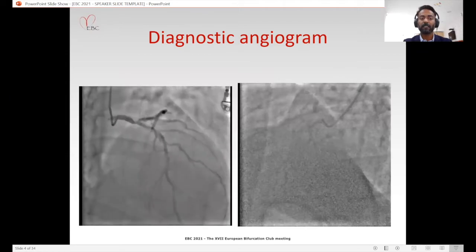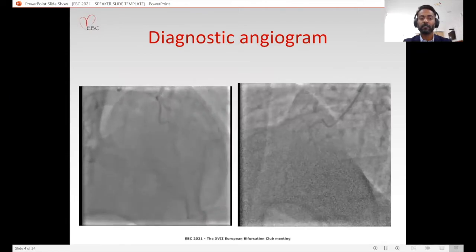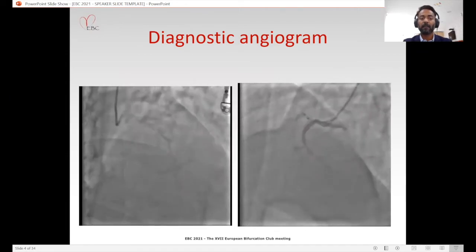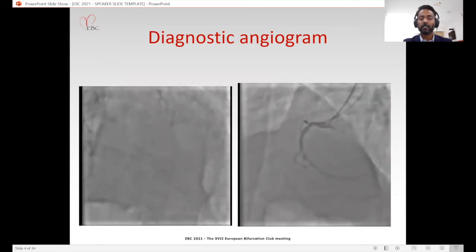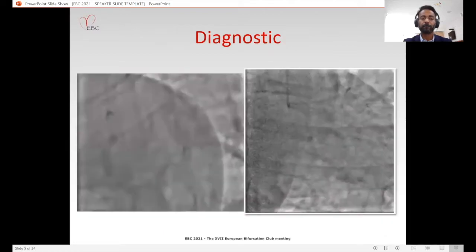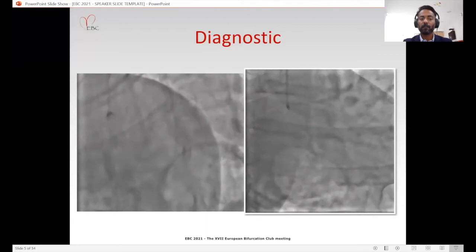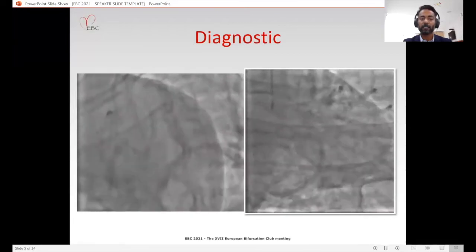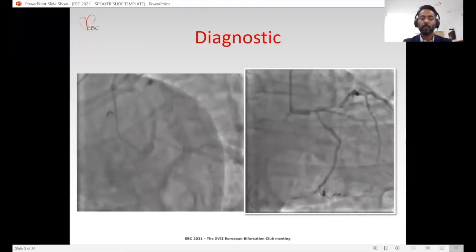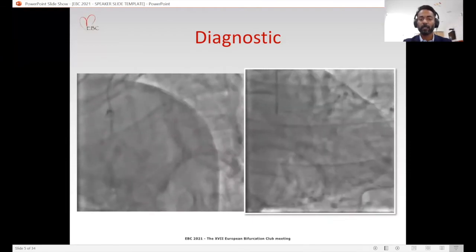As we can appreciate in the cranial projection, the LAD was diffusely diseased, heavily calcified, and was also giving some collaterals to the right coronary artery, which was diffusely diseased with an occluded PDA. In the spider projection, we appreciate eccentric lesion of the circumflex, which had a tight ostial lesion and diffuse disease about 70 to 80% extending beyond 20 millimeters into the circumflex body.